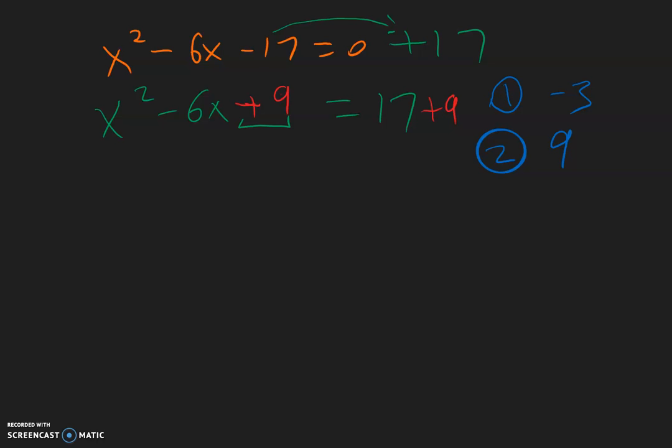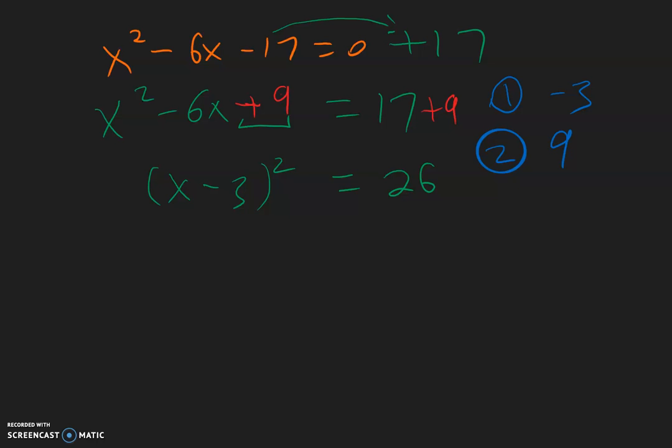And now we have 17 plus 9 is equal to 26. And on the left side, we can go ahead and factor this. It's going to be x minus 3 squared. And so remember, this minus 3 came from step 1.